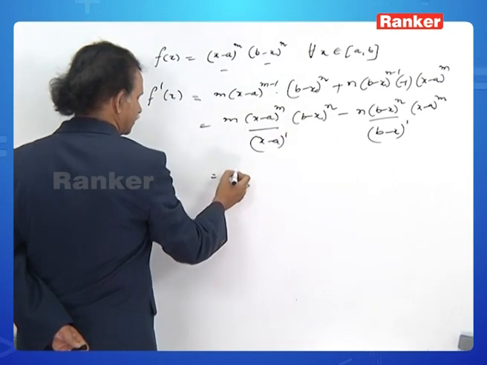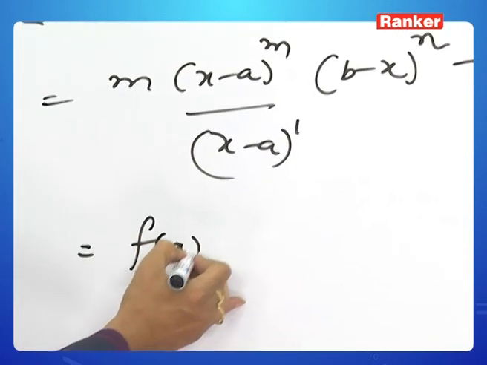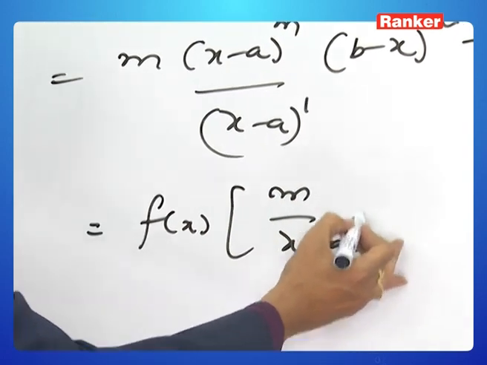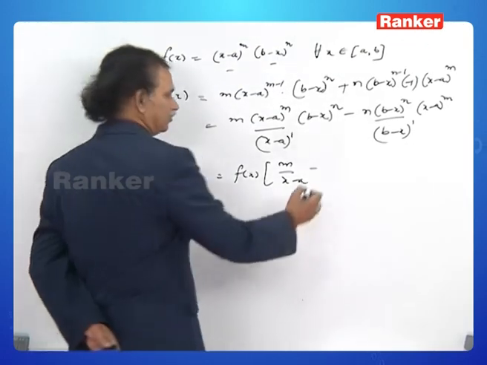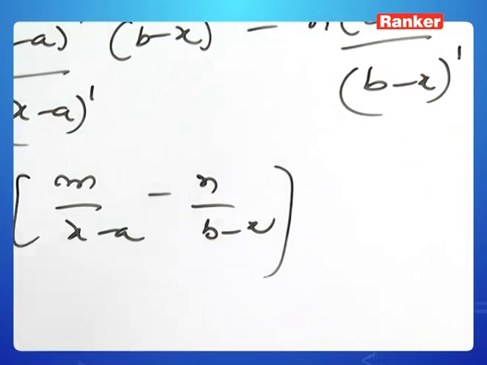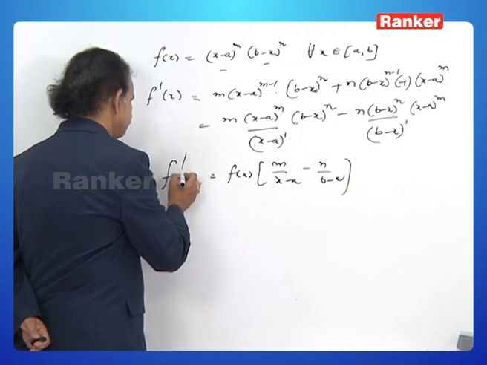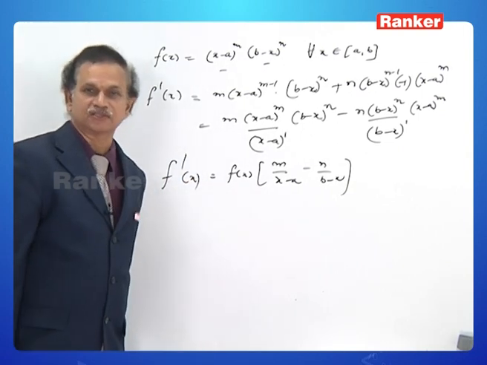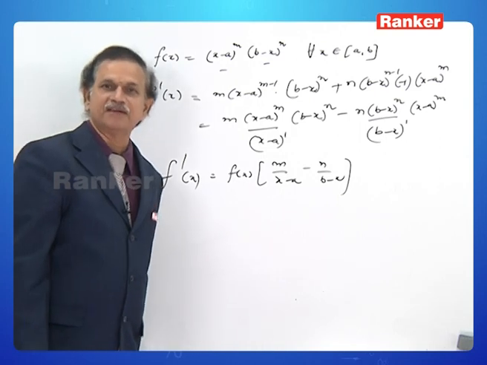You can get it out. That is f of x into m by x minus a minus n by b minus x. This is f dash x.